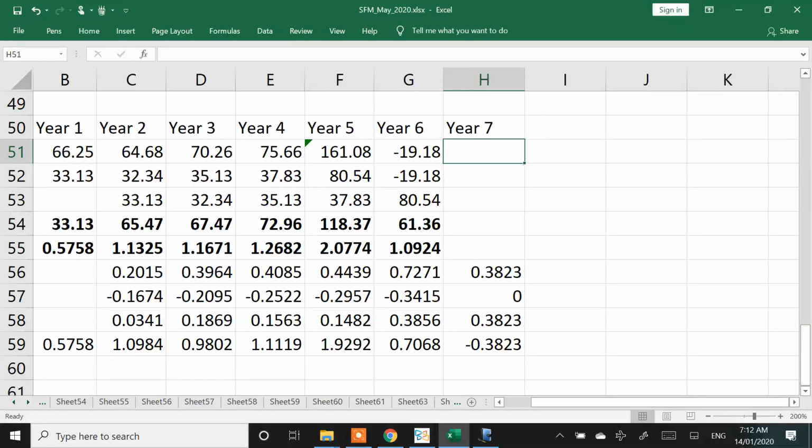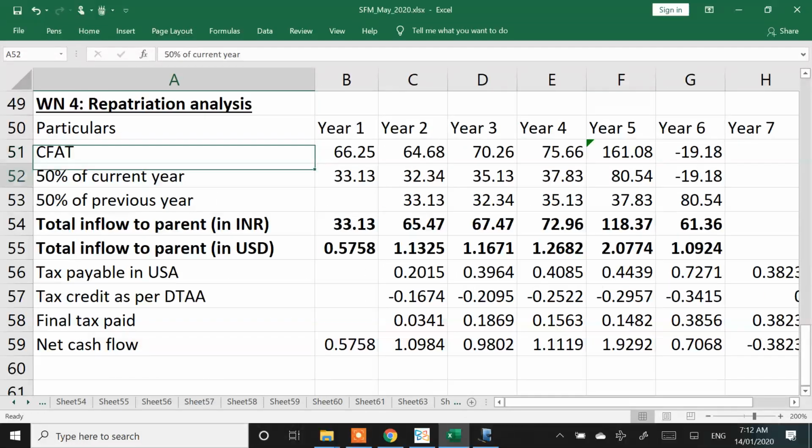They will pay tax in the next year. They are going to pay tax in the next year, and they are going to take credit for whatever tax they have paid in India. Whatever taxes have been paid in India, they are going to take a credit. This is what DTAA provisions is talking here. You pay tax in India, take credit of that in USA, and they are eligible to get it.